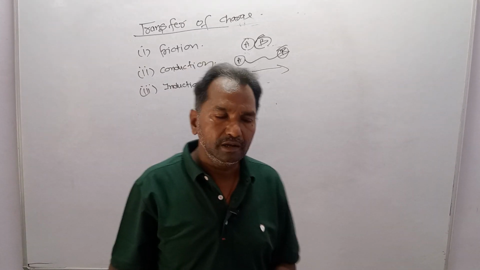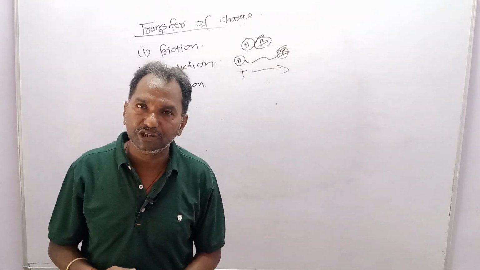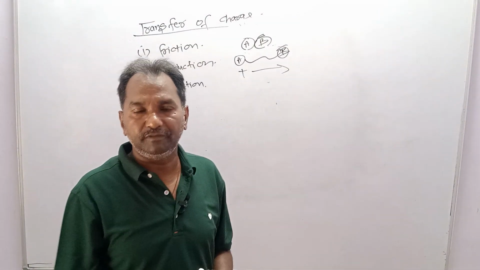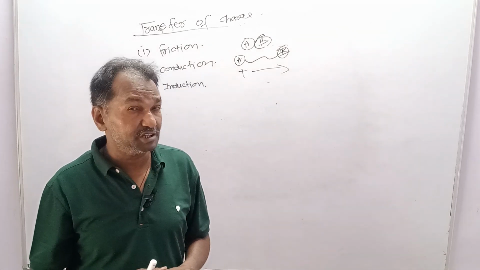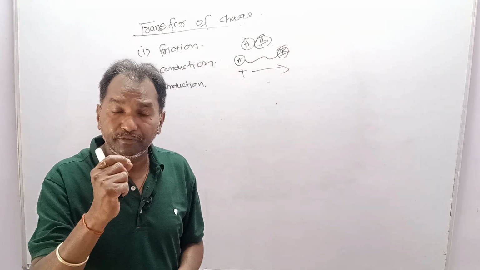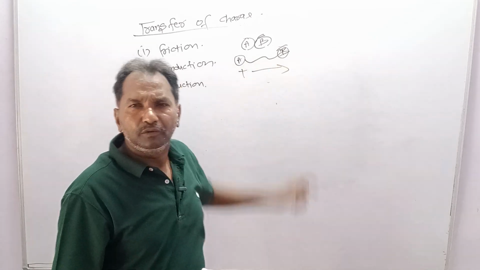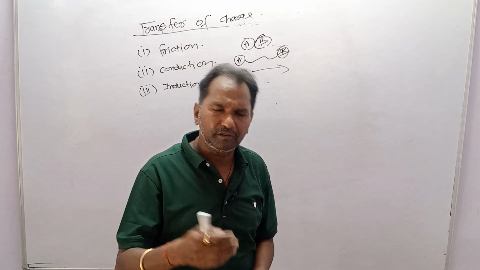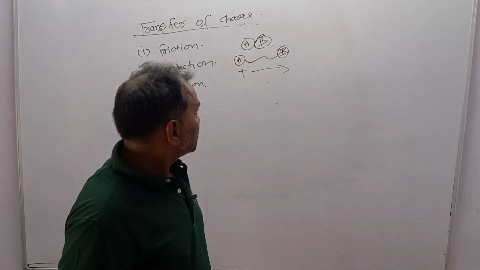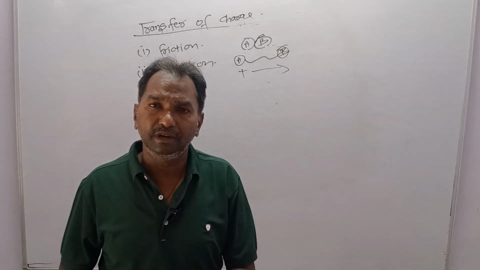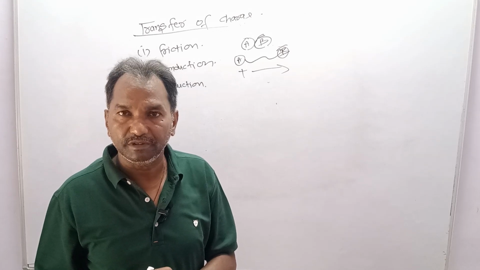My question is, if the two conductors A and B are connected to each other, then why will the charge flow and in which direction will it flow? The answer to the first question, why the charge will flow, is that it will flow because of the potential difference between the two. What is the potential difference? We will talk about it later in the next topic. And how much charge will flow? That will be determined by the potential difference between the two.